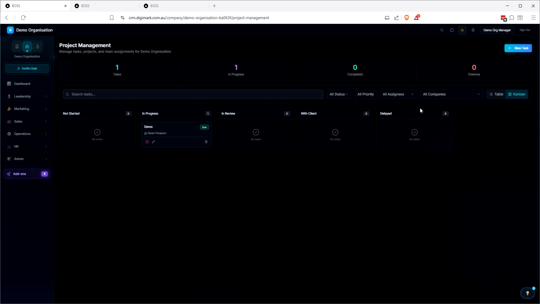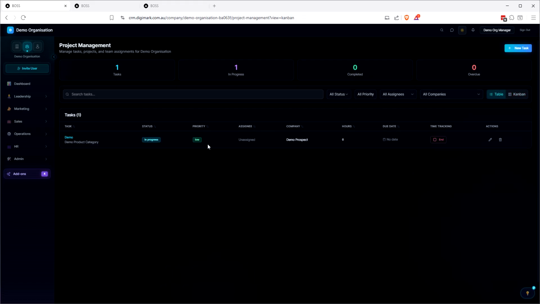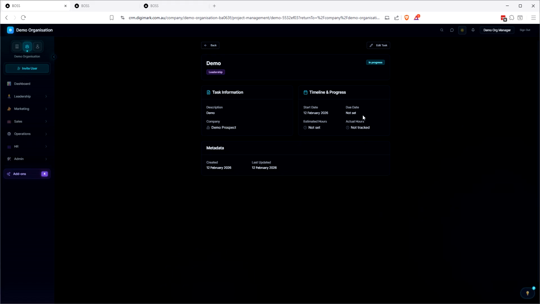So we've got our Kanban view. At the moment it is in progress. We can move that over to in review, and it will turn that off once we do that. I'm not going to do that at this point in time. And then we can go in and view the task as well, in theory. Yep, there we go.